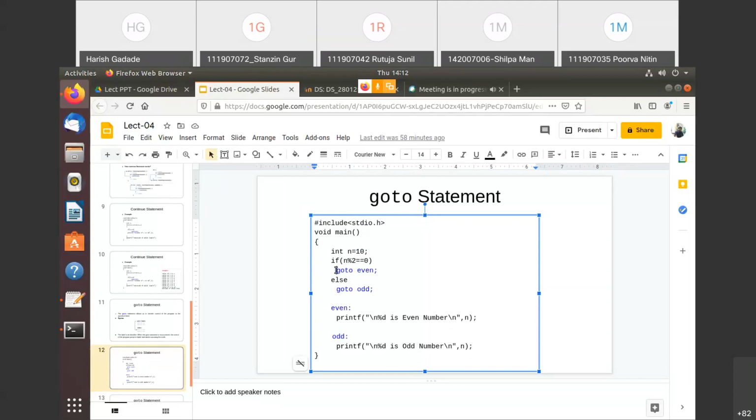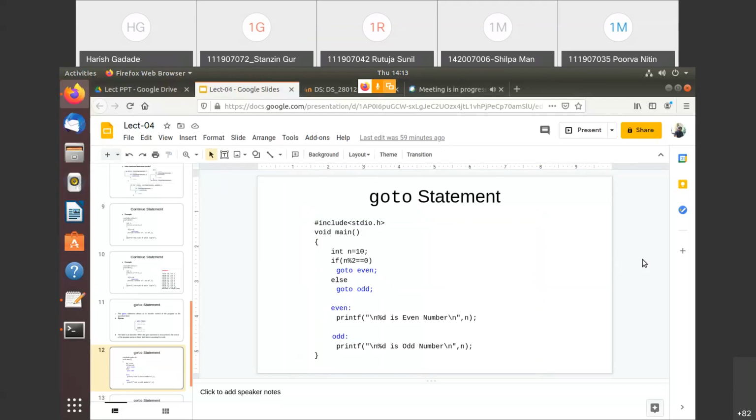But instead of printing the even number here, I have used the goto statement. Here goto is the keyword, and even is the label. Getting this? And the second one is again a keyword, and odd is the label. It means if your control comes here, you jump from this statement to that statement, and the jumping depends on the n value, right?